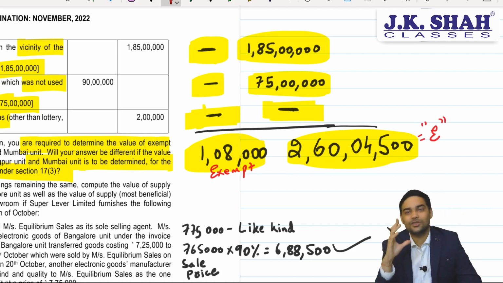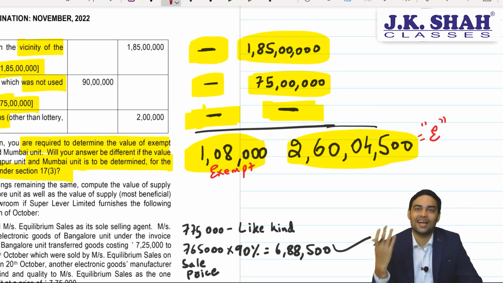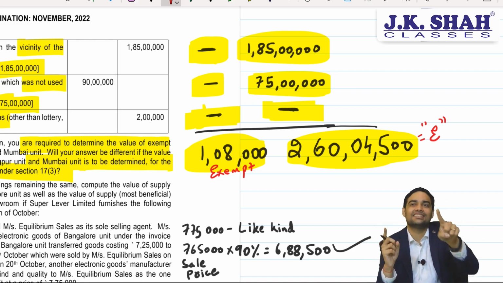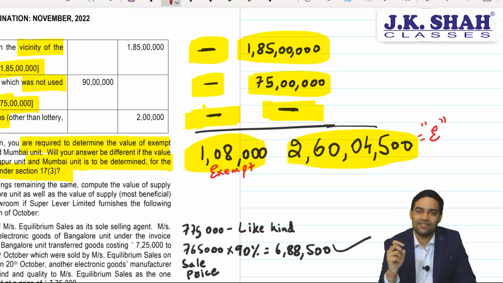Good question to differentiate between what is exempt and what is E. Remember, negative list is not a supply at all. So how can it be an exempt supply? But it is considered for the purpose of computation of E. Land and building is considered at stamp duty value. Other negative list entries are not considered for E.